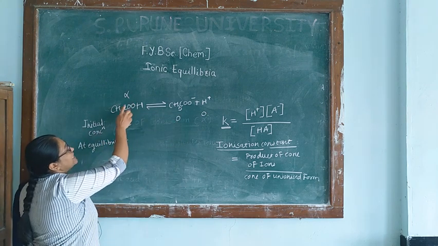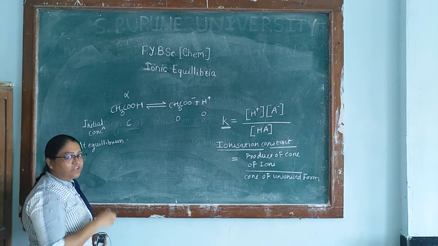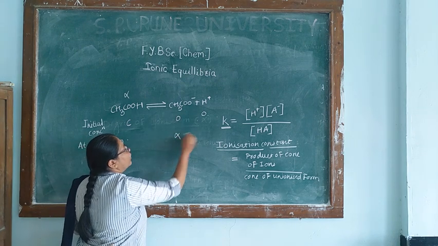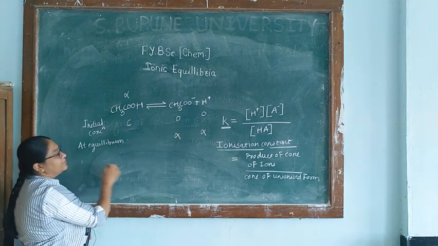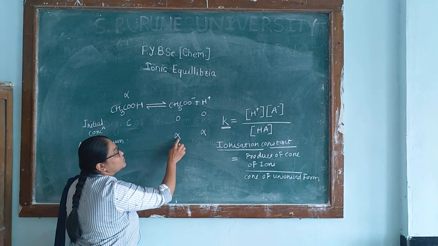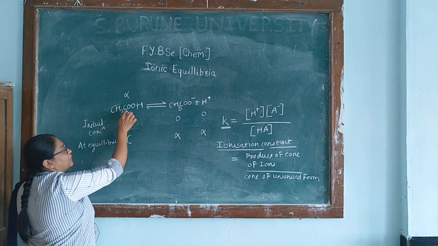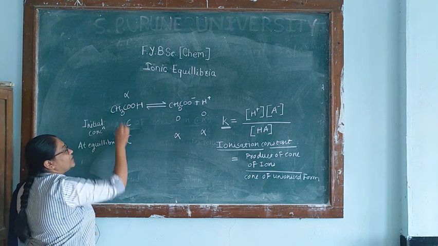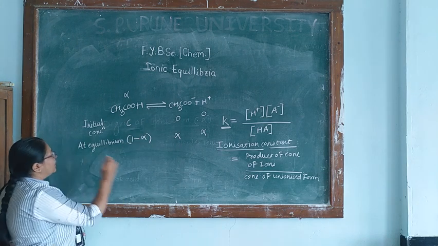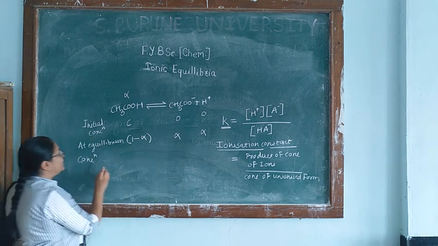Now, alpha is the degree of dissociation of this acetic acid. Therefore, at equilibrium, the alpha fraction of these two ions will be formed. So at equilibrium, the fraction of the ions will be alpha, while the fraction of the unionized form remaining will be 1 minus alpha. Now, these are only the fractions at the equilibrium.